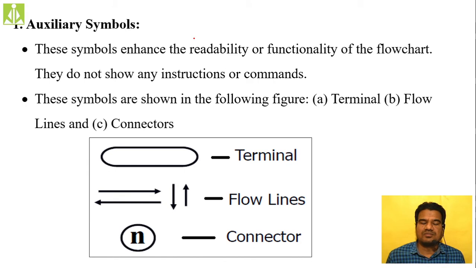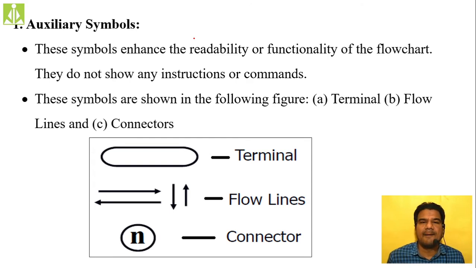Generally, these auxiliary symbols will not hold any instructions or statements inside your flowchart. They will simply enhance the readability of your flowchart.